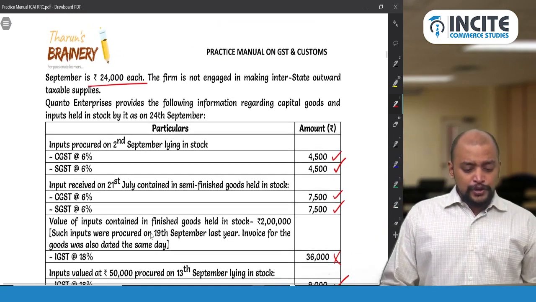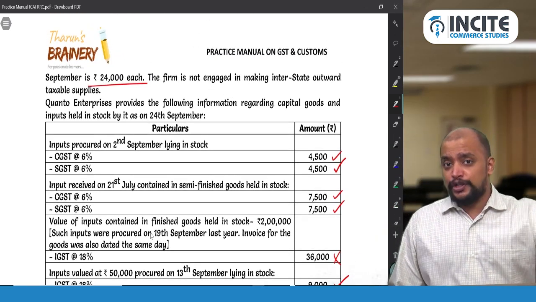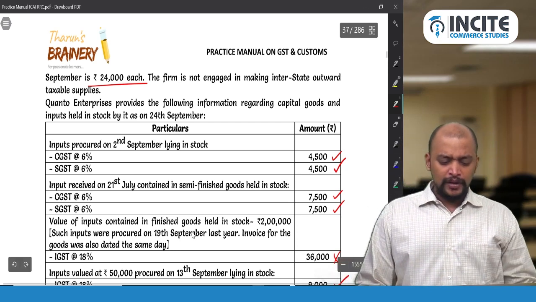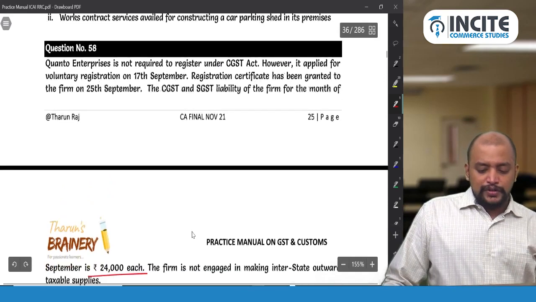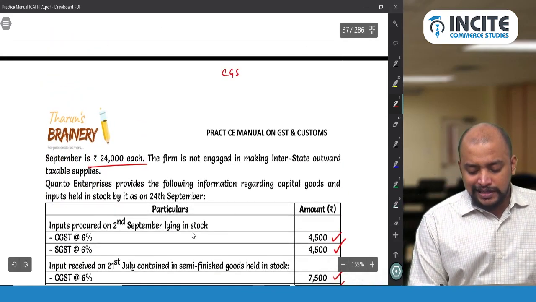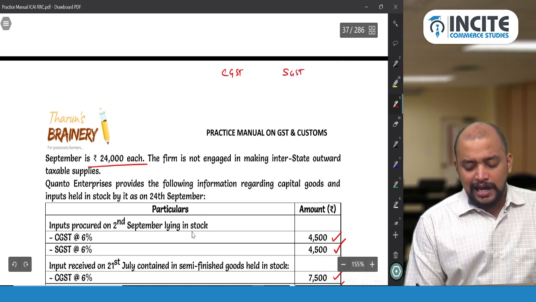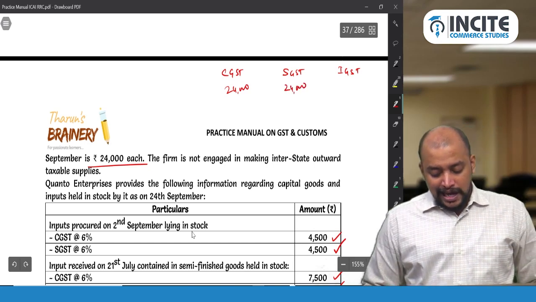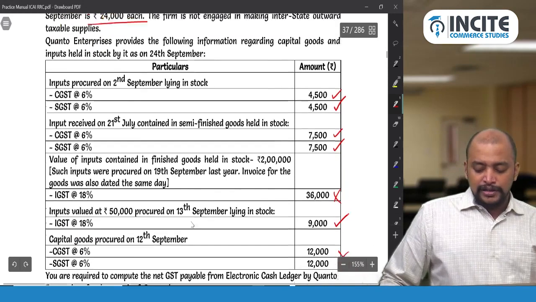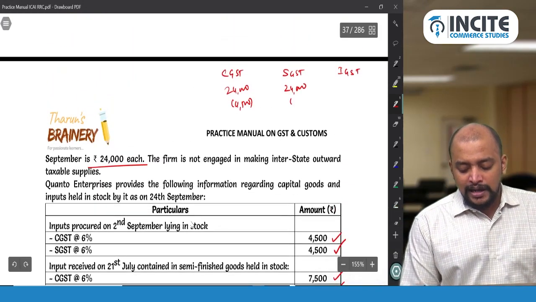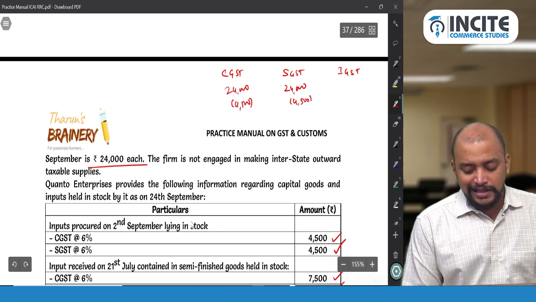Now, 9,000 rupees of IGST credit should be first utilized. So, first 9,000 rupees we will use for payment of the 24,000. So, 24,000 each. So, the calculation will be like, CGST, SGST, IGST. CGST, SGST 24,000 they have liability. Now, what is the IGST credit? IGST credit is 9,000. So let's utilize it equally. So I am using 4,500 and 4,500 for CGST, SGST.